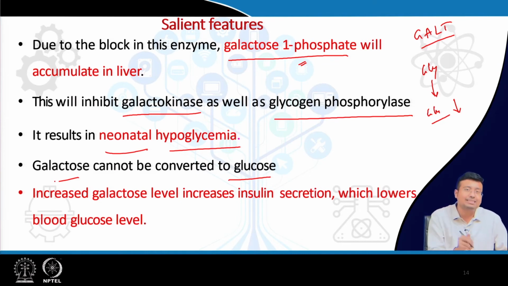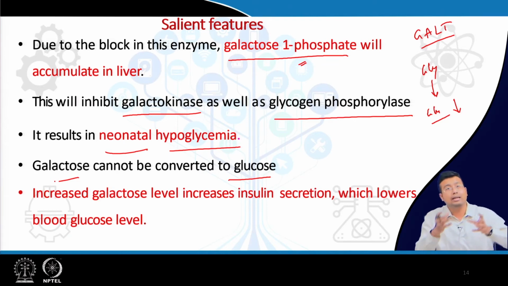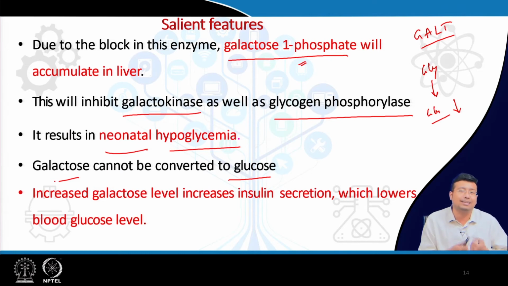Okay. And this galactose, if it cannot be converted to glucose, the amount of glucose that is produced from breakdown of lactose is insufficient. We need galactose as well to be converted to glucose. I told you how it can be done. It can be converted to UDP glucose, then glucose 1 phosphate, then glucose 6 phosphate. So, we need glucose metabolism to happen so that the newborn babies get energy from mother's milk, and if this does not happen, galactose 1 phosphate is accumulated.